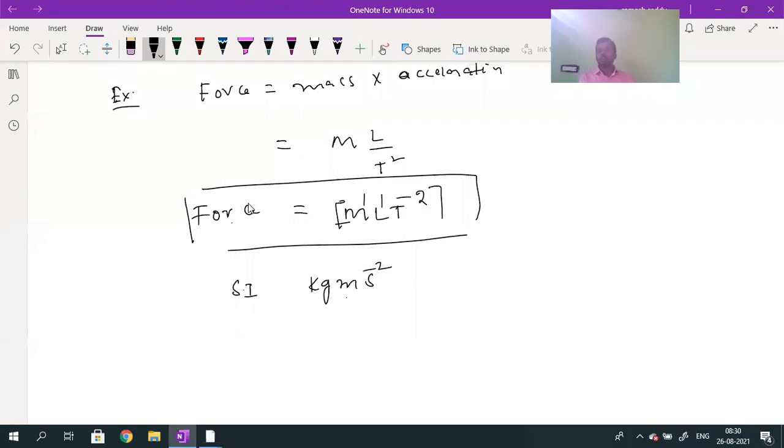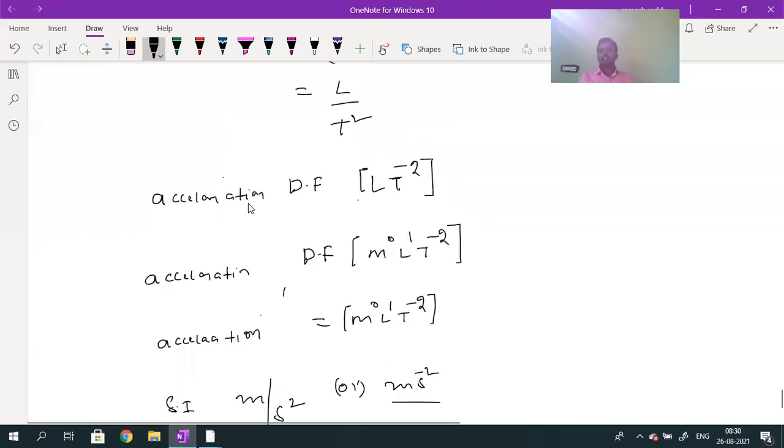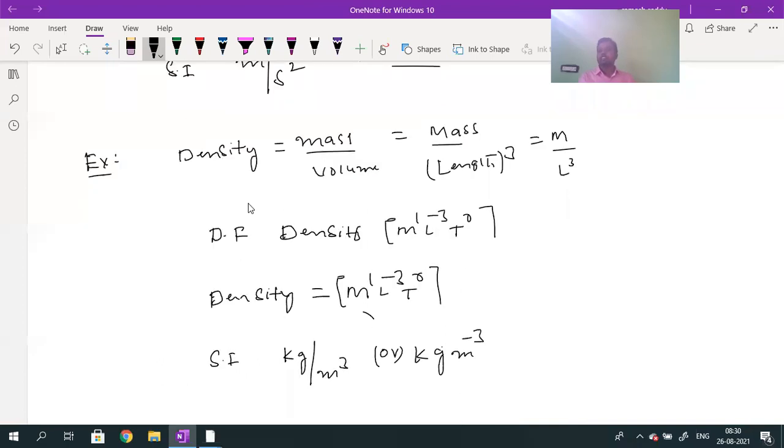In the above example, why did I take the T value 0? Where I took density. Because density is mass by length, here there is no time. Since there is no time, density does not depend upon time. Density depends only on the mass value and the length value. It is independent of which one? Time value.